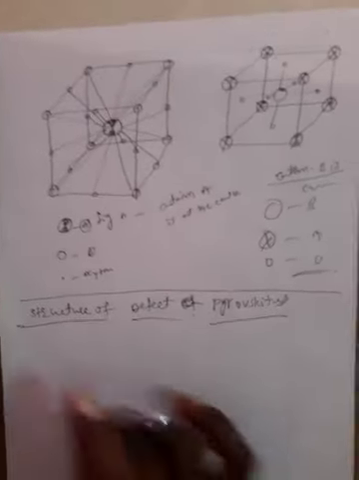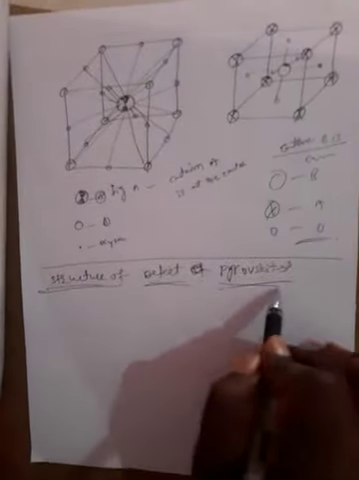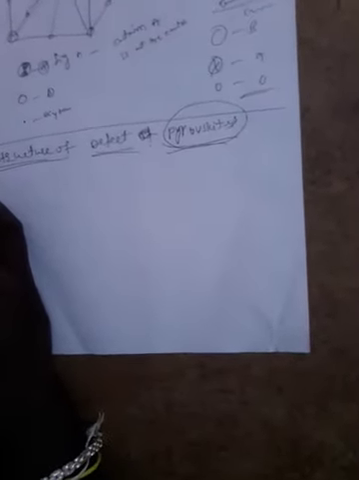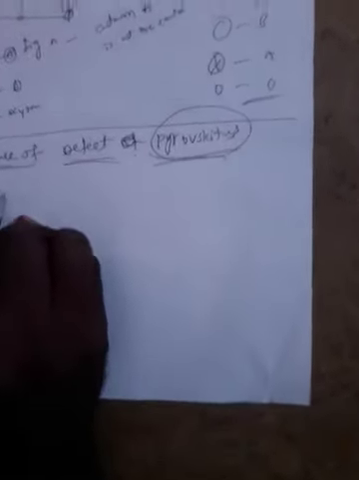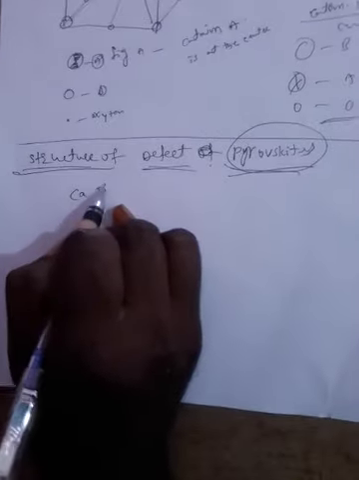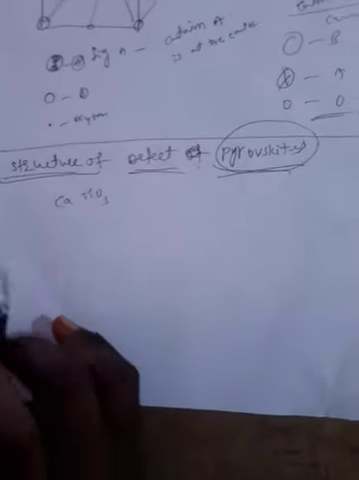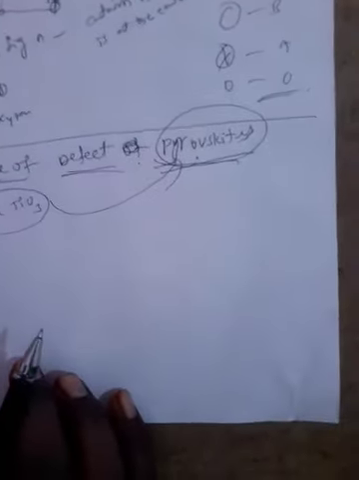Next concept is the structure of defect perovskite. Here perovskite is named after a scientist. He was a Russian mineralogist. He discovered or identified the material. The material is calcium titanium trioxide. This material is named perovskite after the scientist.